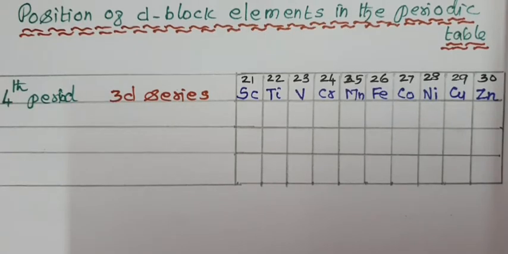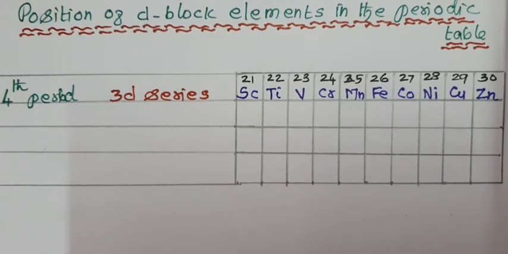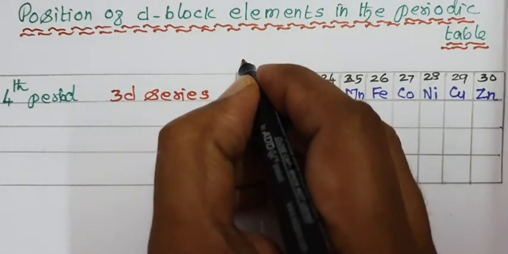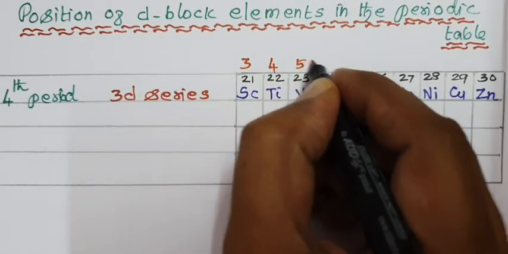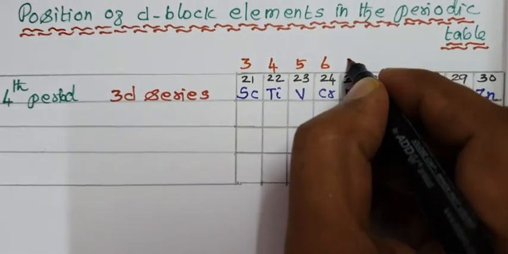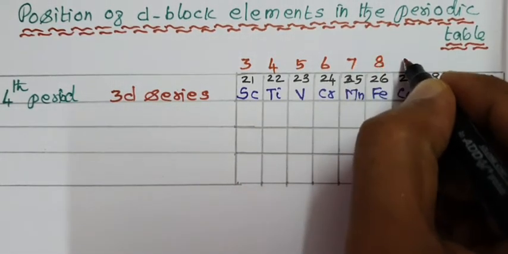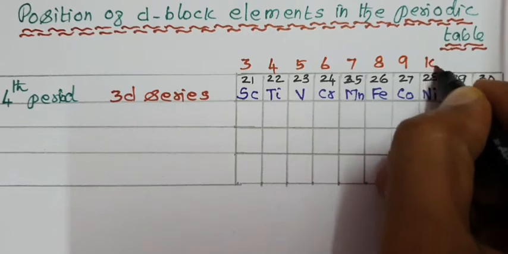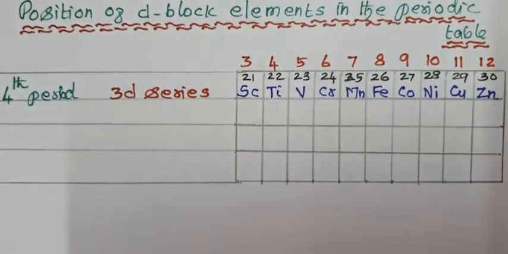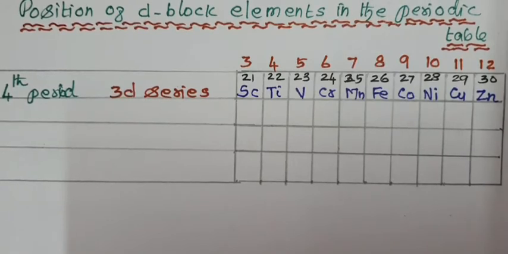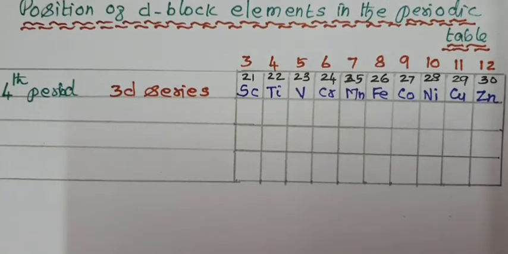And in the periodic table, d-block elements occupy groups 3, 4, 5, 6, 7, 8, 9, 10, 11 and 12. D-block elements occupy groups 3 to 12 in the periodic table.